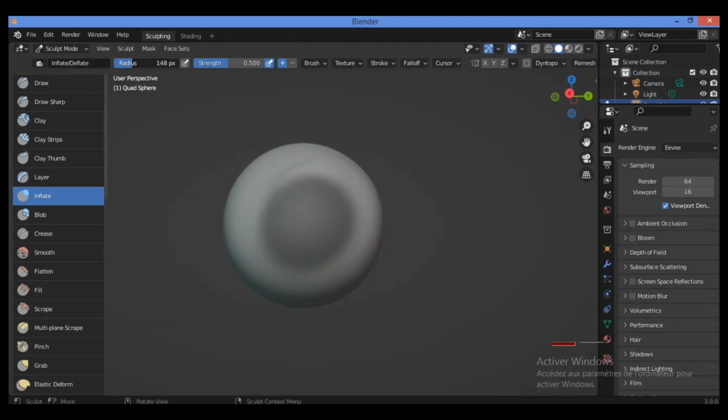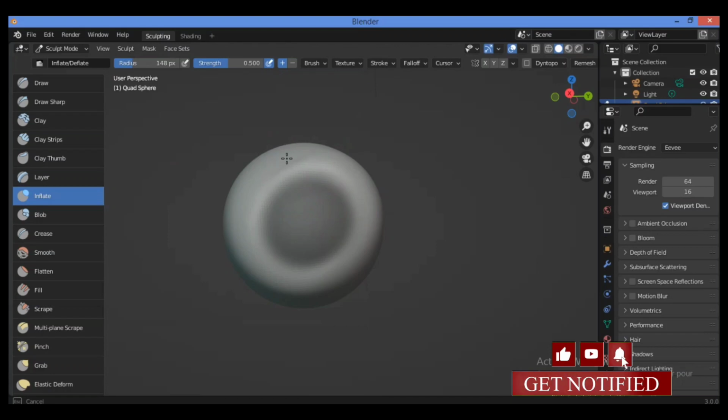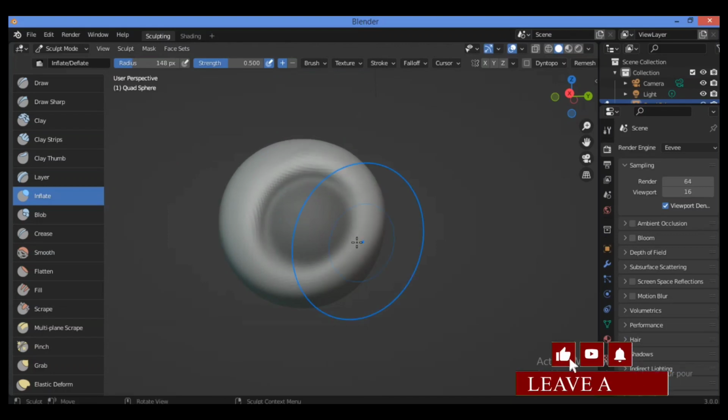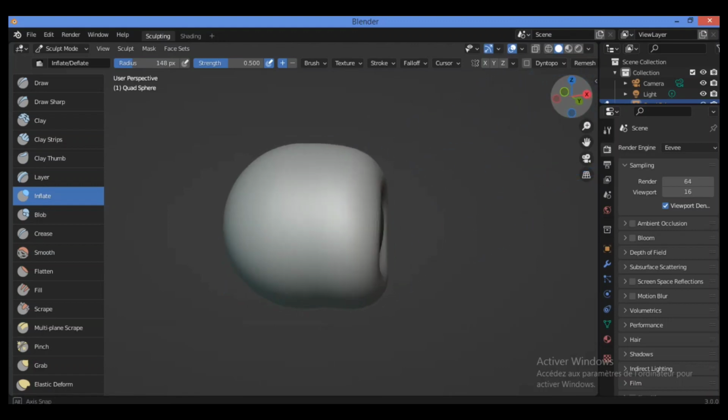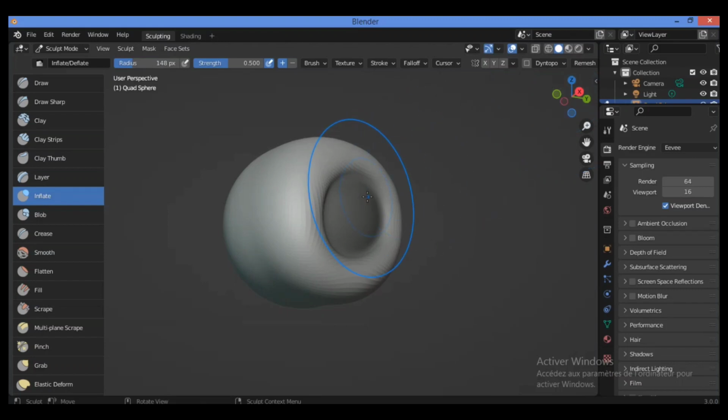Let's, for example, increase the radius of this brush. Let's try to do this operation around this region, which is painted previously by the mask brush. So let's rotate to see the effect. That's pretty awesome, and we have the effect applied on this region, and this region is unaffected by this operation, done by the mask brush.